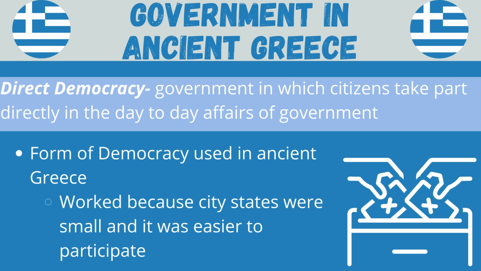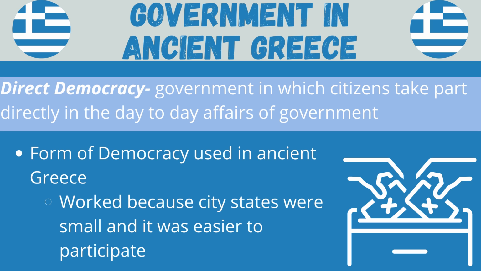Now, when we talk about democracy, we're going to take a look at how the Athenian democracy is different than our democracy today. In Athens, remember, only citizens participated, and the government was called a direct democracy. That means citizens take part directly in the day to day affairs of government.